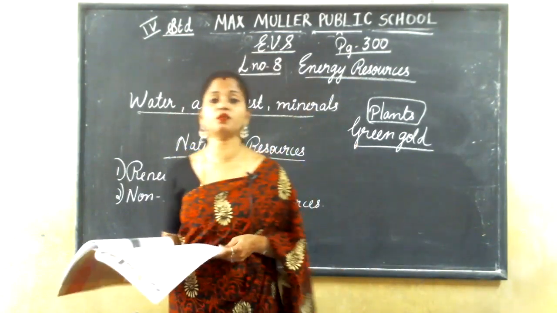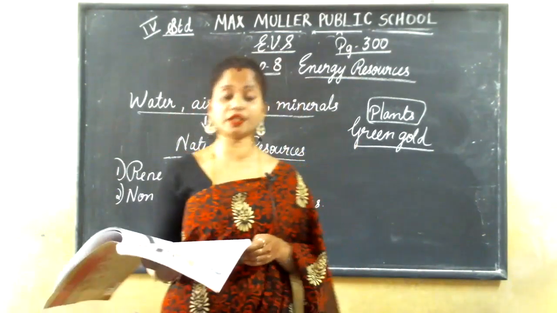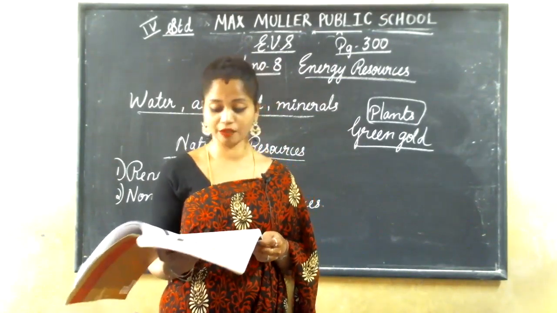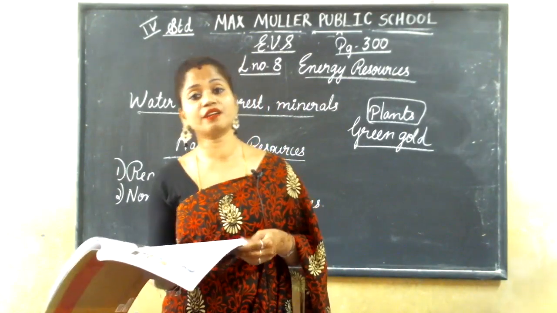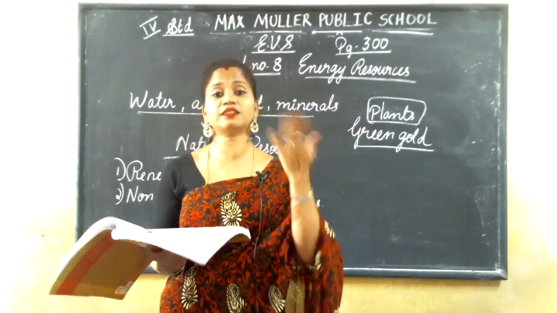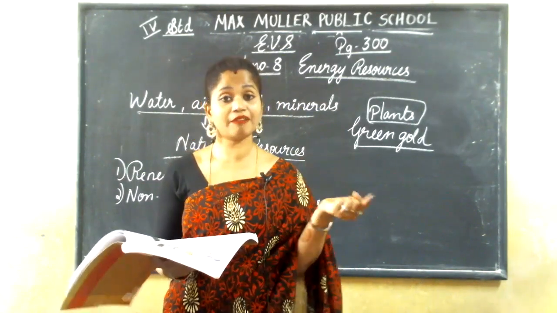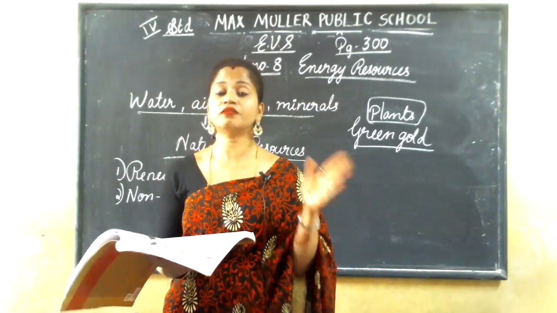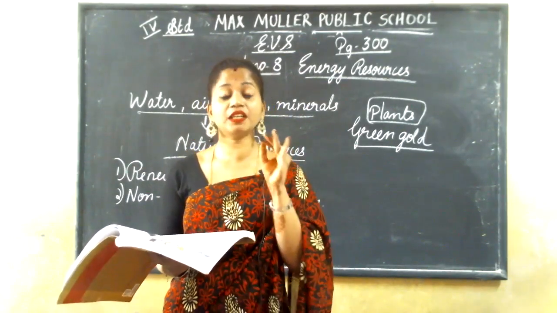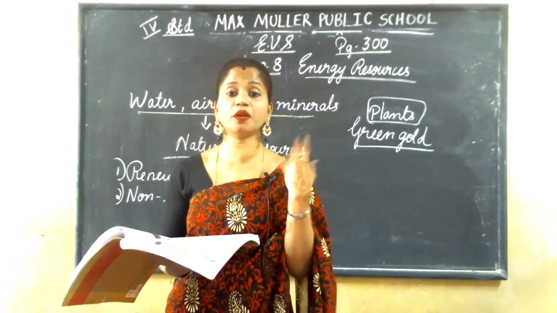Non-renewable resources. What is this? Natural resources which get exhausted and are not renewable are called non-renewable resources. Renewable resources do not get exhausted. They are inexhaustible, which means they cannot be over.